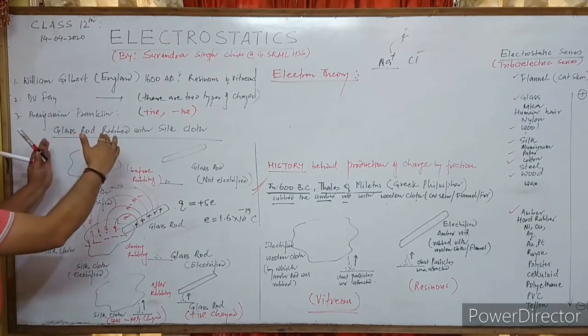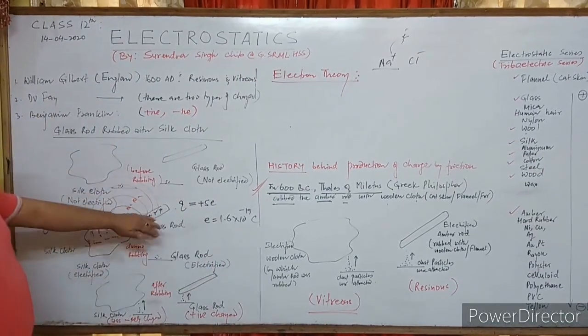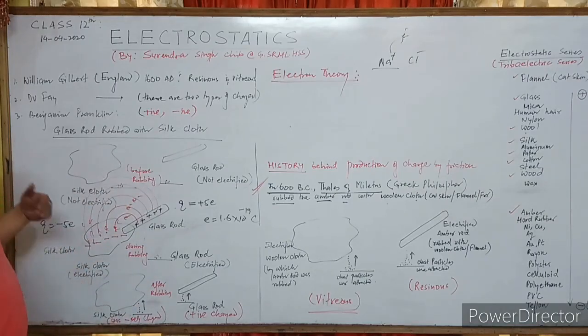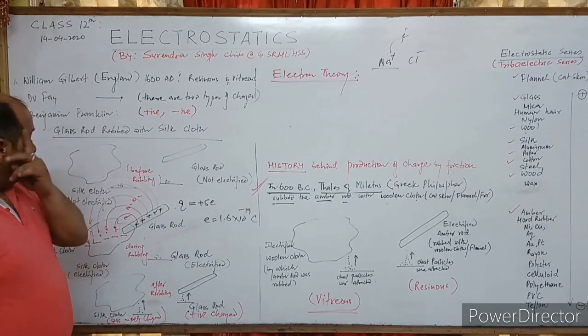What is the theory behind it? This theory is called electron theory. Electrons get transferred from one body to another body. The body that takes electrons becomes negatively charged, and the body that gives electrons becomes equally positively charged.